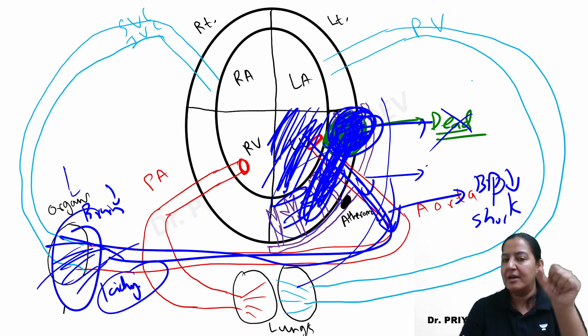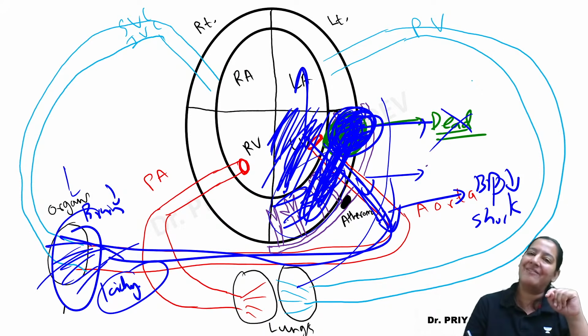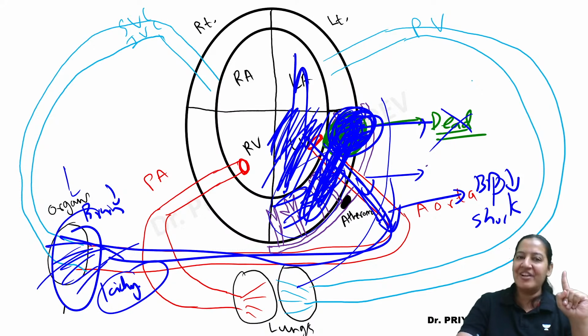All these things happen because the systole is weak. The systole is weak, the blood is not going ahead. So where is the blood going? The blood is going backward, because it is unable to go forward. So from the left ventricle, the blood is going to the left auricle.